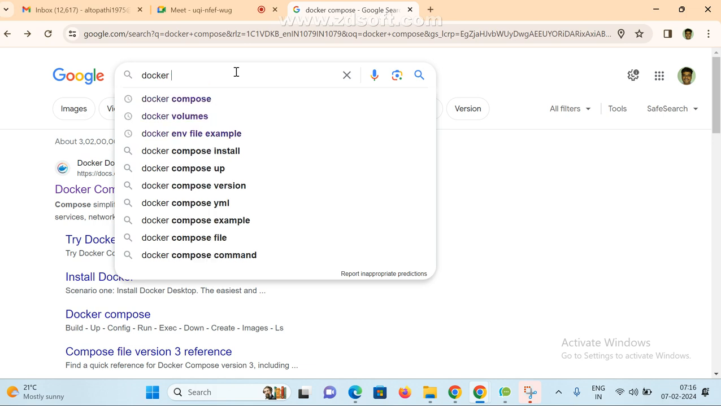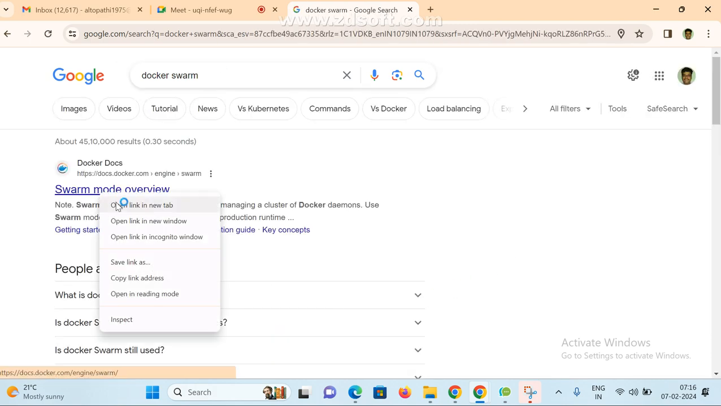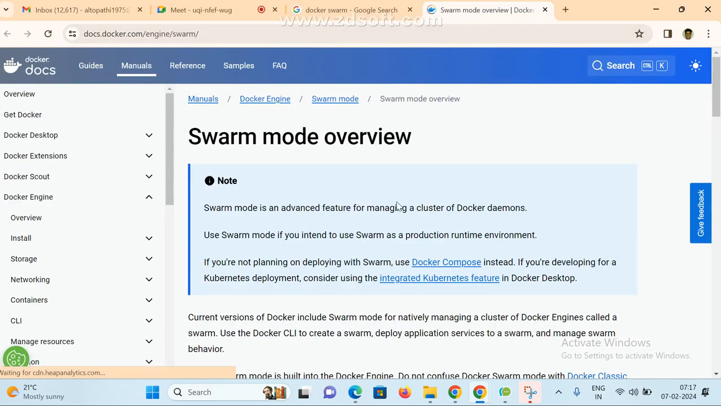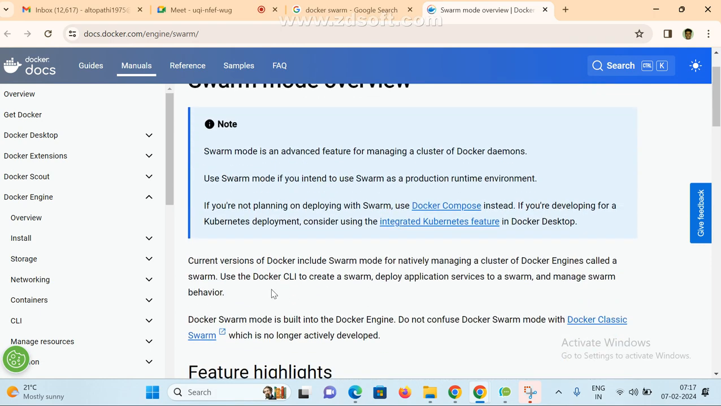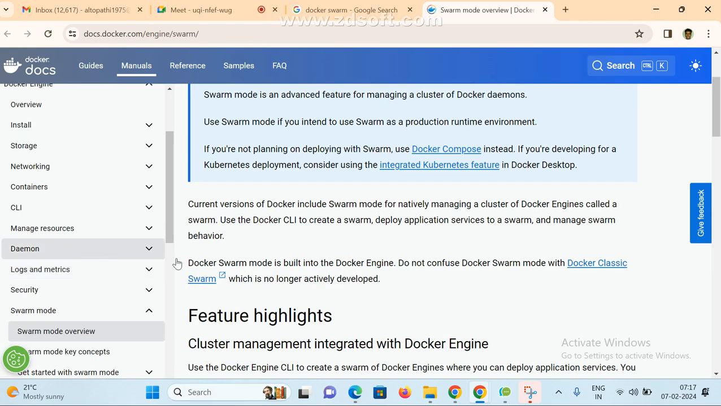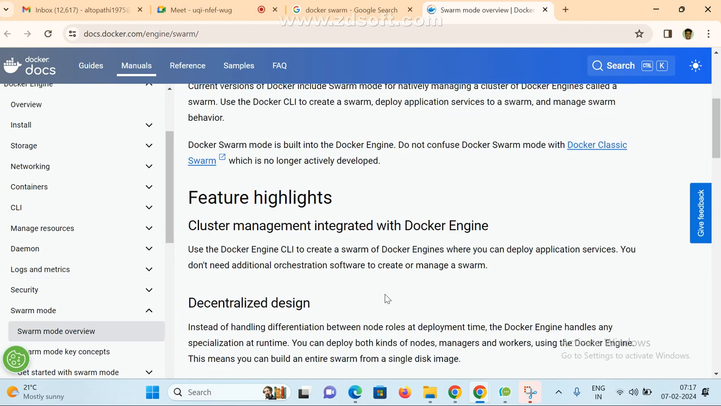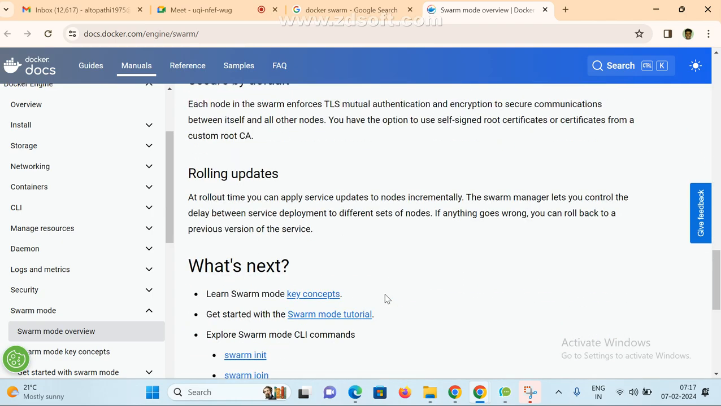Docker Swarm. Before Kubernetes we were using this one, Docker Swarm. This is also the same as Kubernetes, but it has only limited features. If you come to Kubernetes, we have many features, and we can easily handle your applications. We can easily scale up and scale down also.